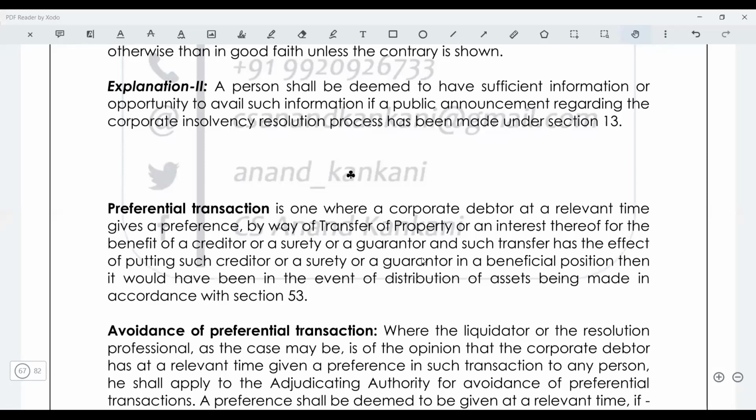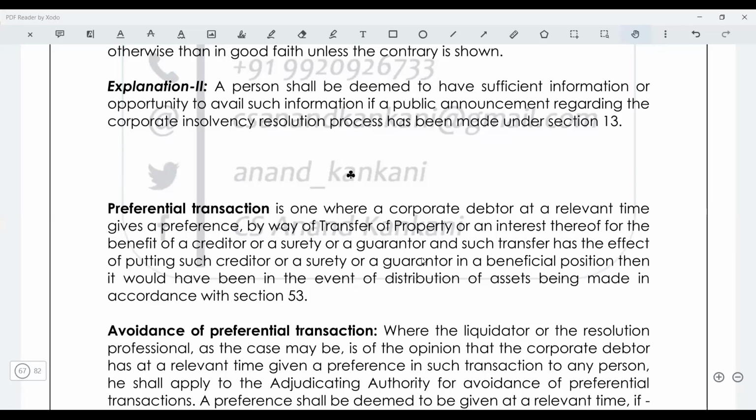Now, such a transfer is prejudicial to the other creditors of the company, and that's where the liquidator or the resolution professional have been cast this responsibility. When you are investigating the proceedings of the company, when you are checking all the work of the company, in that case, when you're doing the review of the affairs of the company, at that point of time, it's your responsibility to check that such a preferential transaction had not taken place. If you see such a preferential transaction has taken place, whenever you get to know, please report it to NCLT, and then NCLT will make such transaction void.